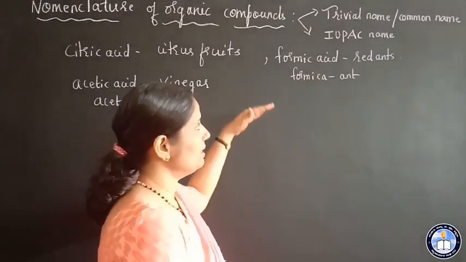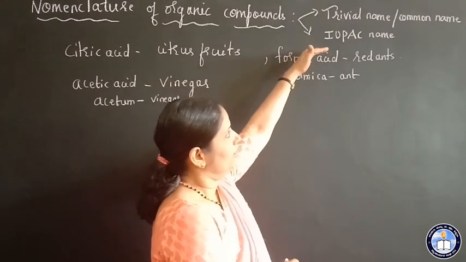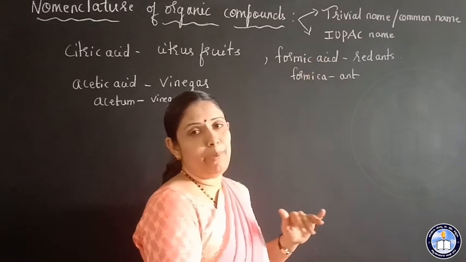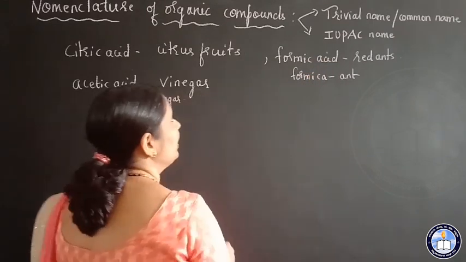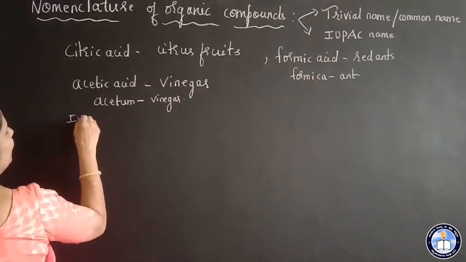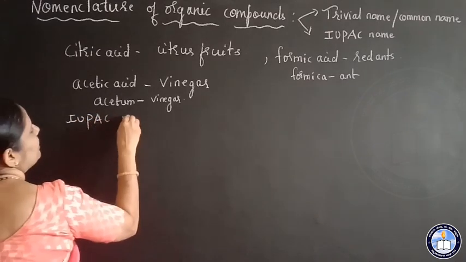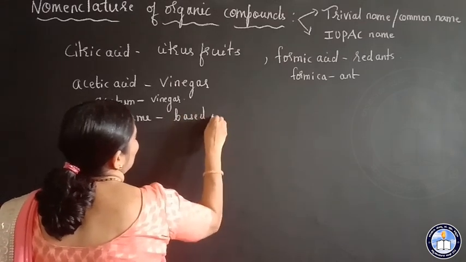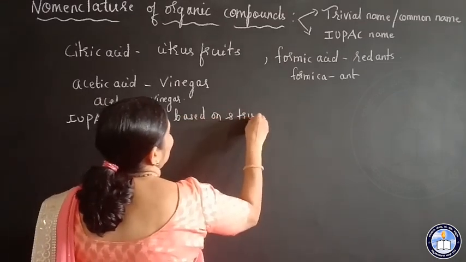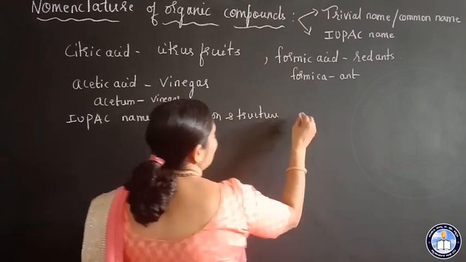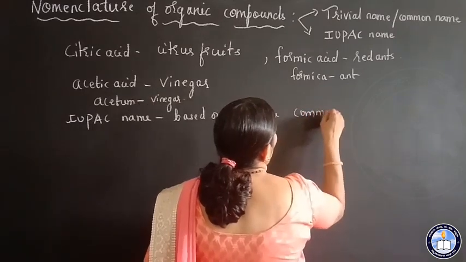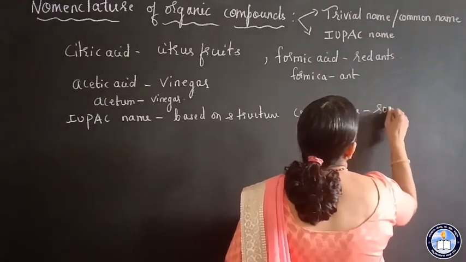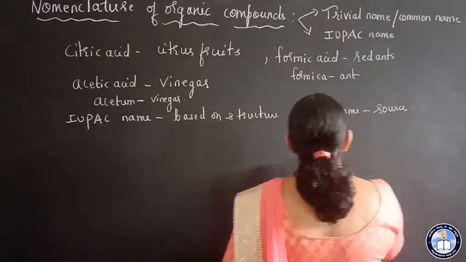So how is this IUPAC system named? It is named based on the structure. Common name is based on the source from which the compound is obtained.